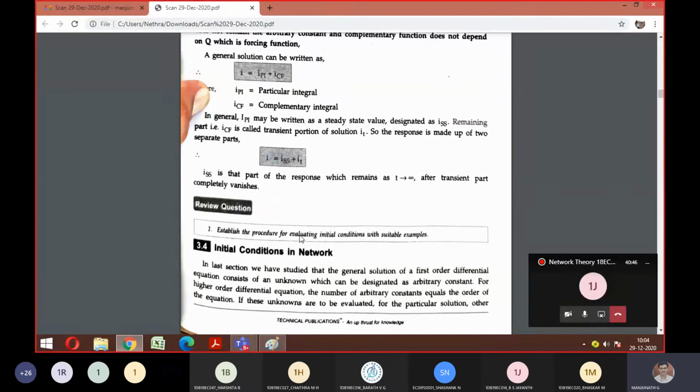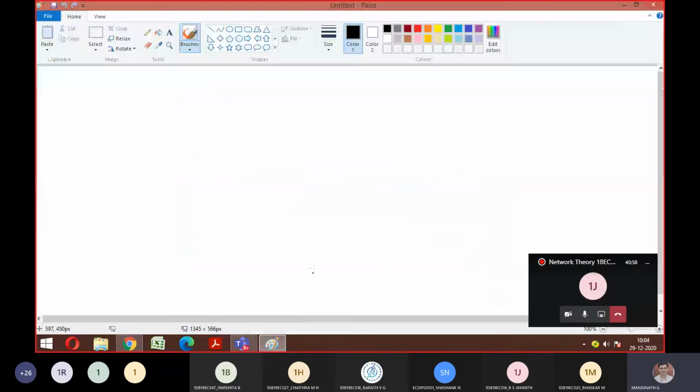I already told you, initial conditions means what will happen to my circuit when t is equal to 0, and when t is greater than or less than 0. Before going into this, let me come back. I think in earlier classes I talked about t of 0, t of 0 minus and t of 0 plus. This concept will come in this chapter now. Do you remember these three, everyone?